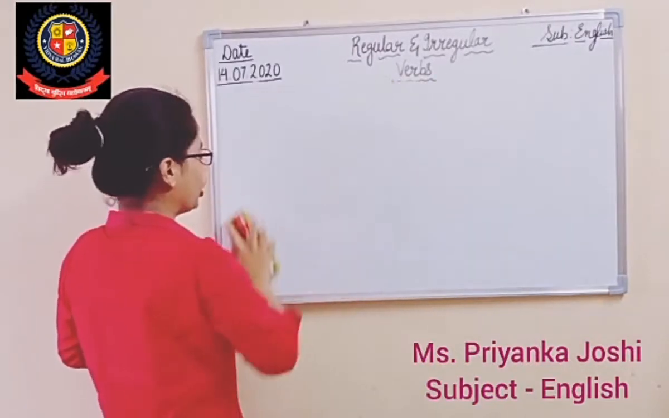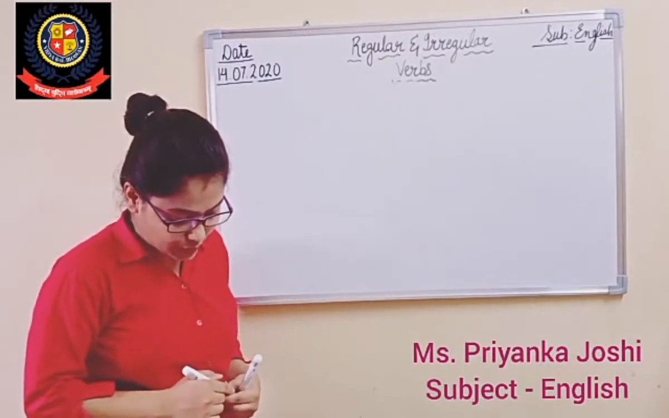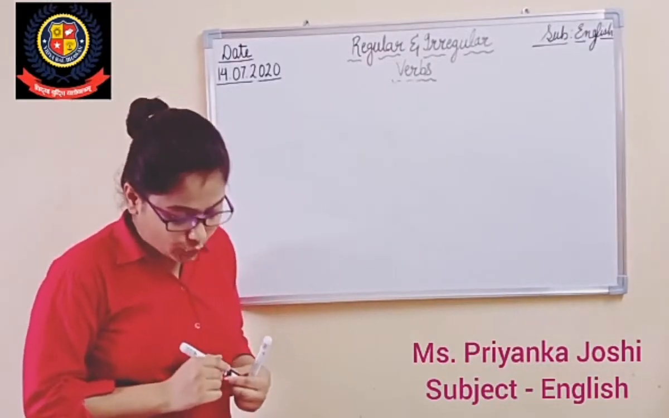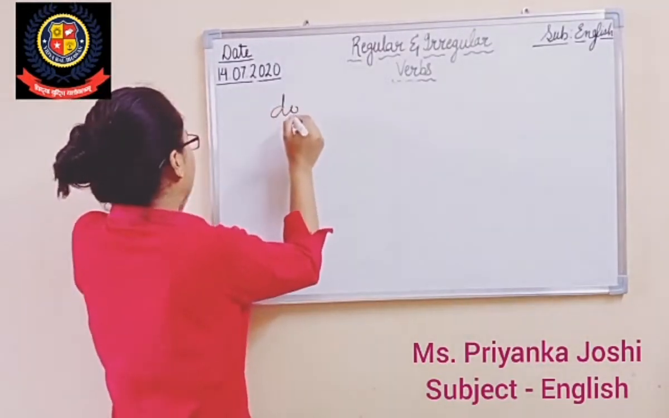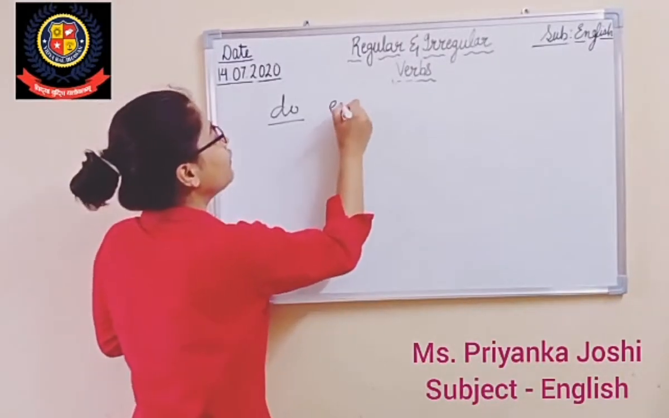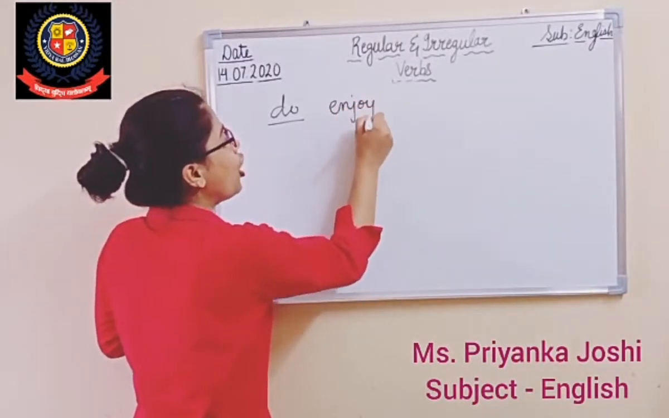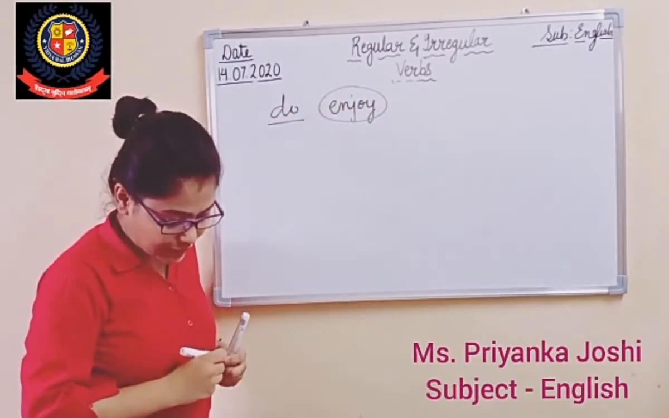In the previous video also I explained the same concept. Now come to the next one, the 11th one. We do enjoy a well-made film. So "do" here is the helping verb, and what is the main verb? The main verb here is enjoy. So you will put a circle on enjoy, right?